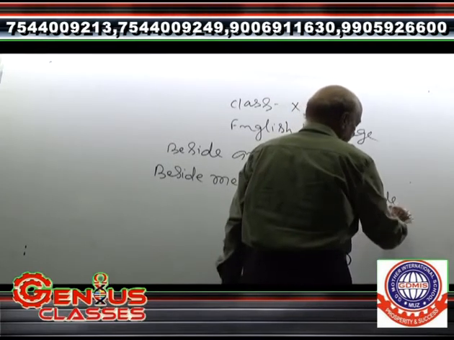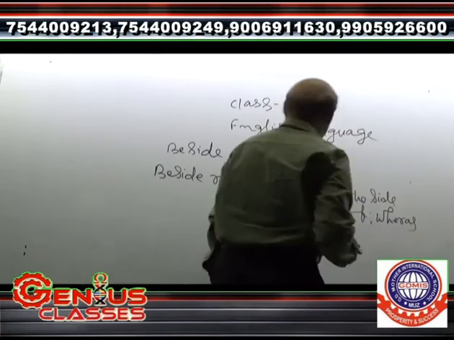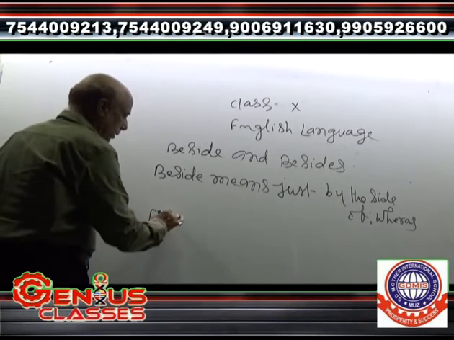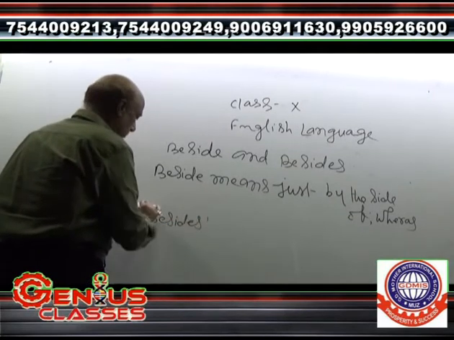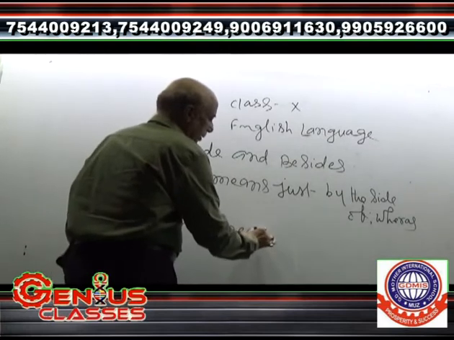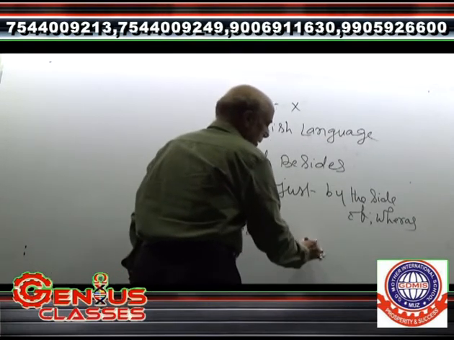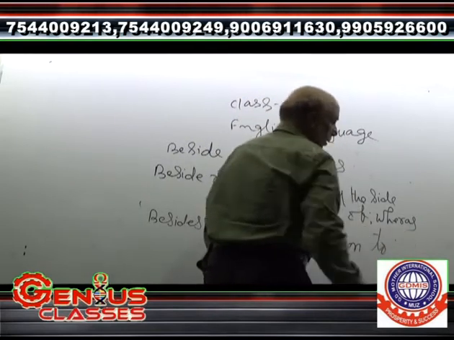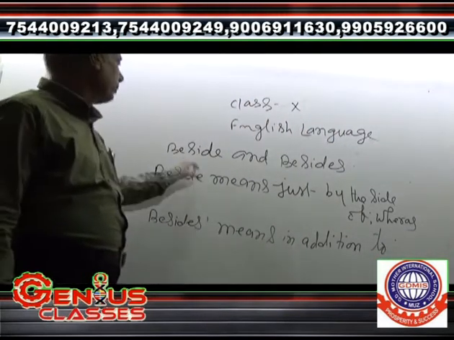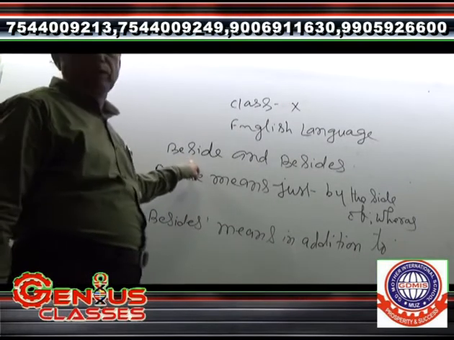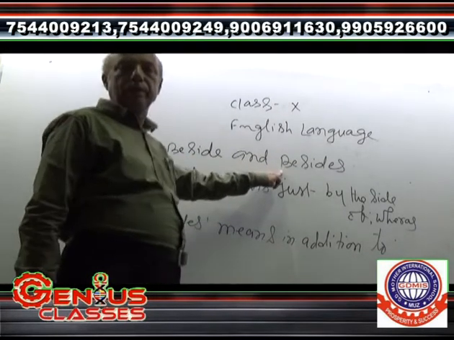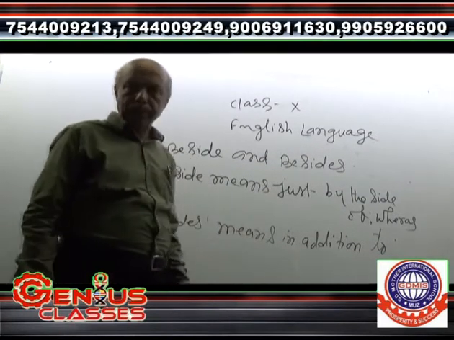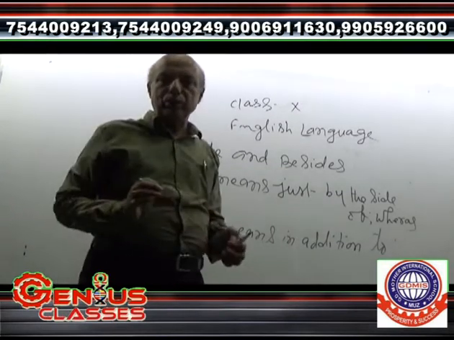Whereas besides means in addition to. What I have told? I have told beside means just by the side of, and besides means in addition to. It is also called except. How is it used in a sentence?